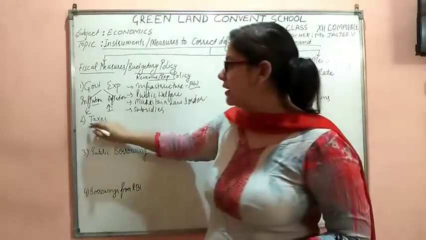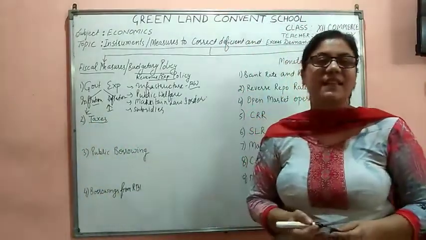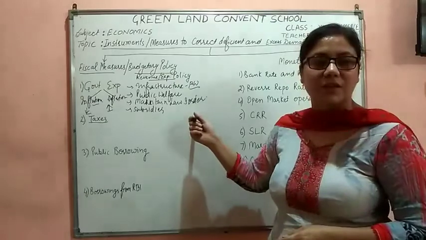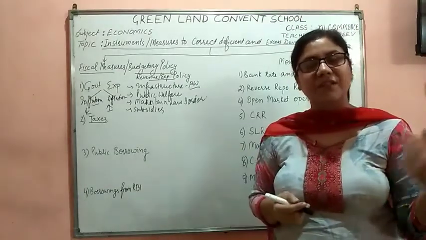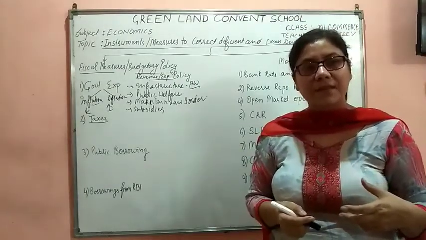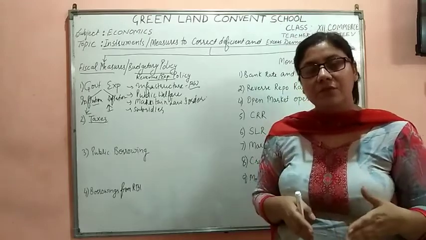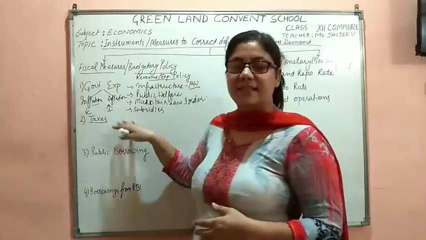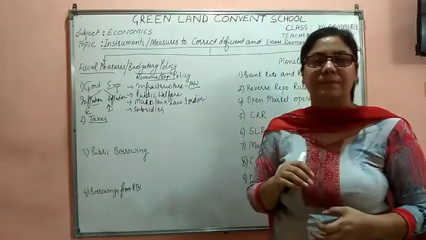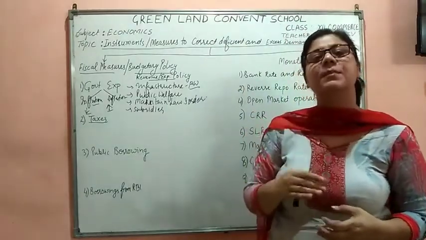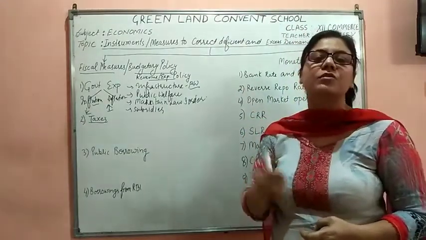Now the second point we are having in the fiscal measure is the taxes. That was the expenditure policy. Now the government is also having the revenues. The government earns revenue in the form of taxes. Taxes are the compulsory payments made by the households to the government.